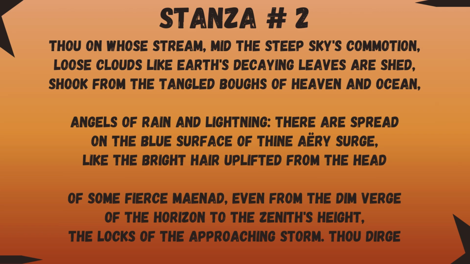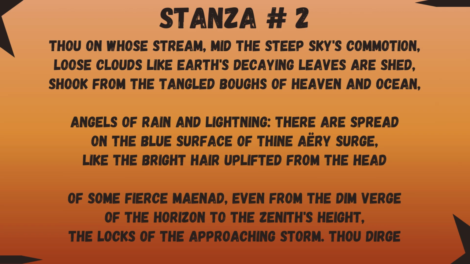So he's giving us just the power of the west wind: angels of rain and lightning. Now again, another example of metaphor, he's comparing the storm clouds with the angels of rain and lightning. They are spread on the blue surface of the airy surge. Now he's saying that the angels, the clouds of storm, spread on the blue surface of the sky, airy surge, in a very powerful, sudden movement.